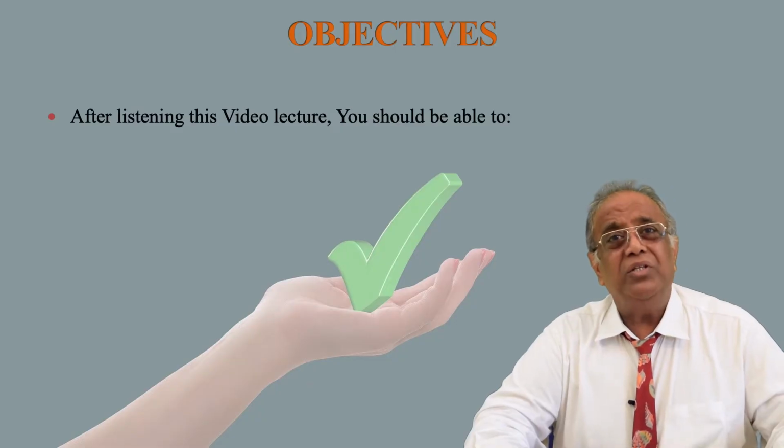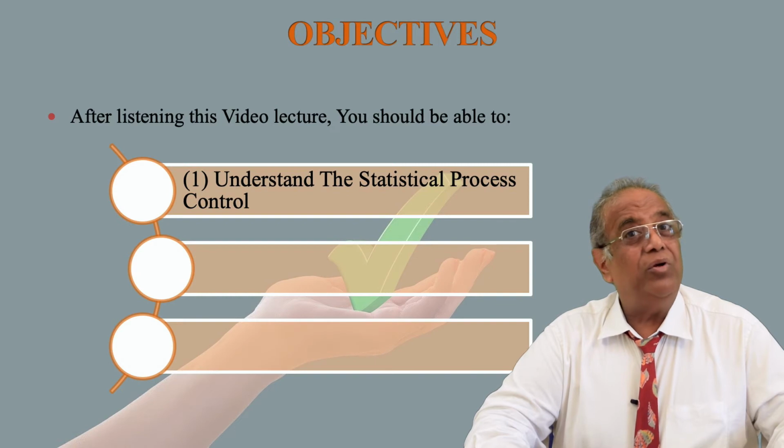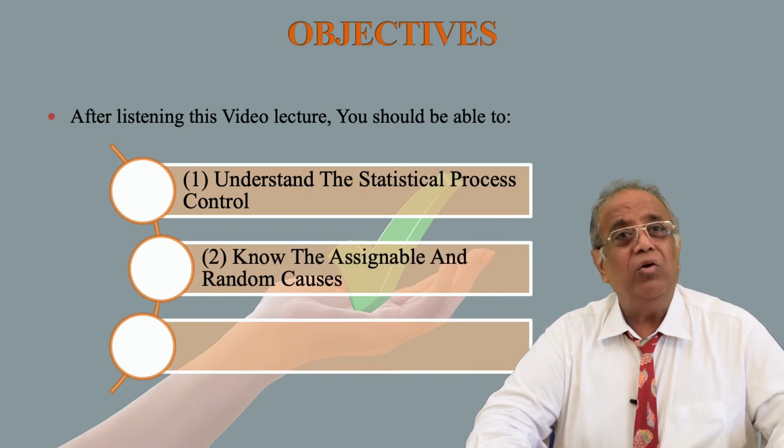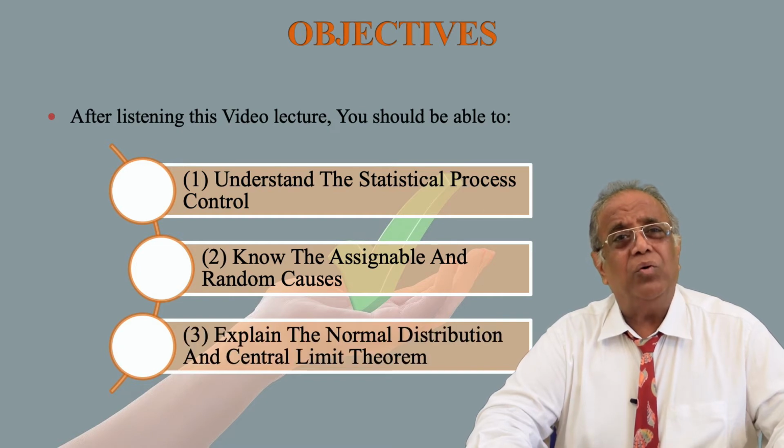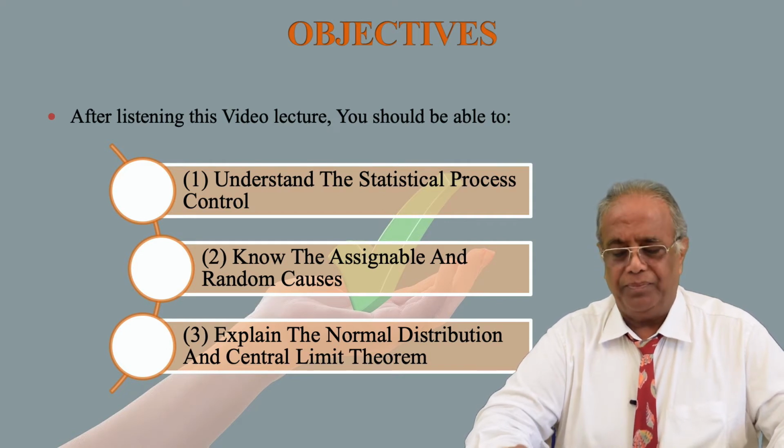After listening to this video lecture, you will be able to understand statistical process control. You will be able to know the assignable and random causes, and you will also be able to explain the normal distribution and central limit theorem.